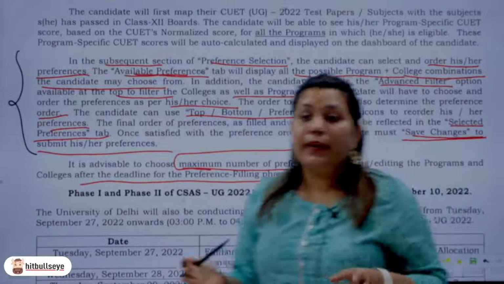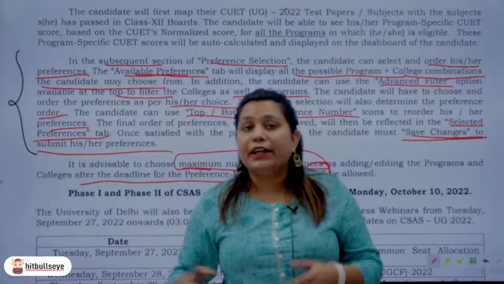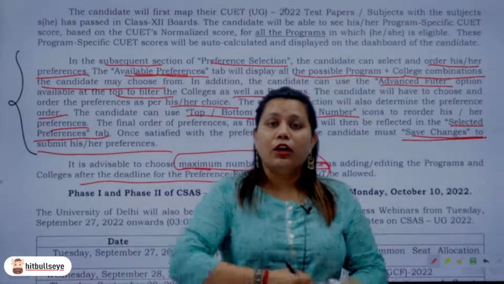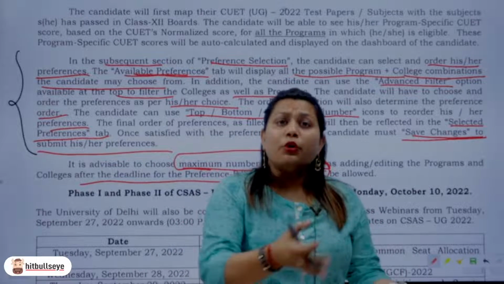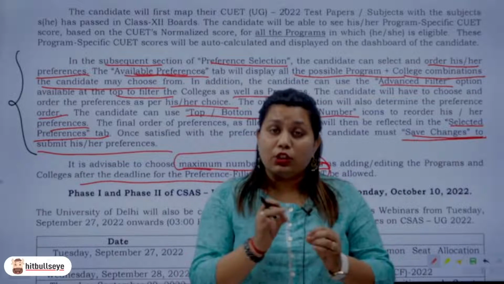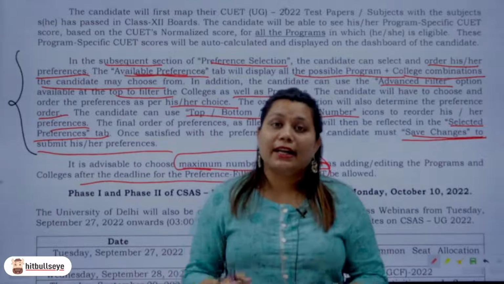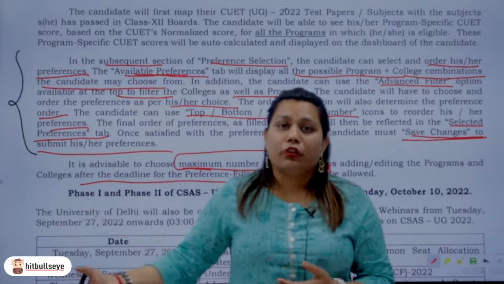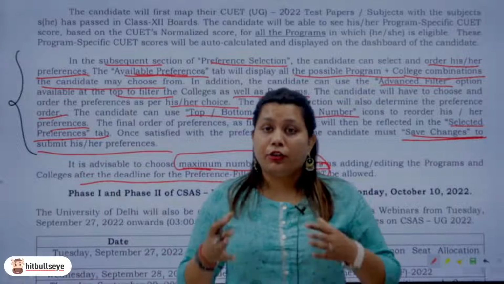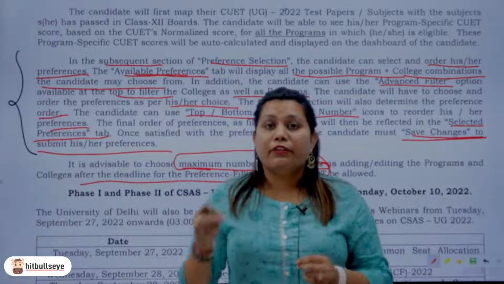You will not be able to edit your preferences, edit your desire to go into a particular college. You cannot do that once you have saved the changes or once the deadline is over. That is 10th of October, right? So make sure that you're doing your research, you're filling in your preferences accordingly.